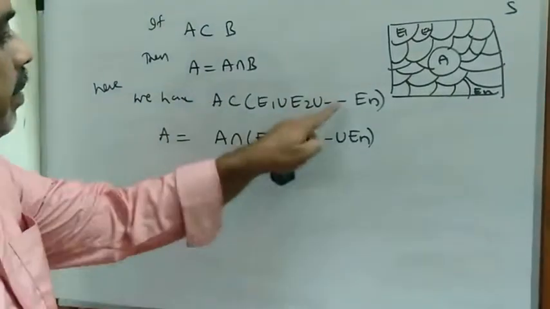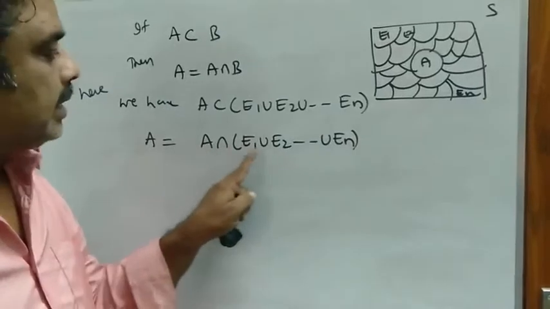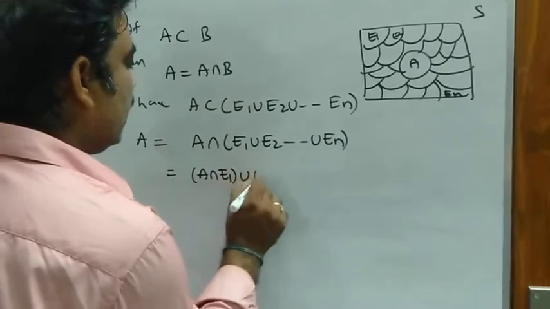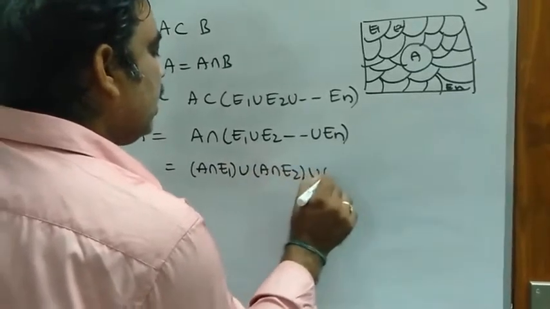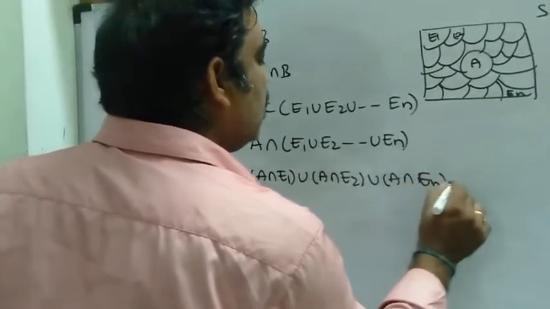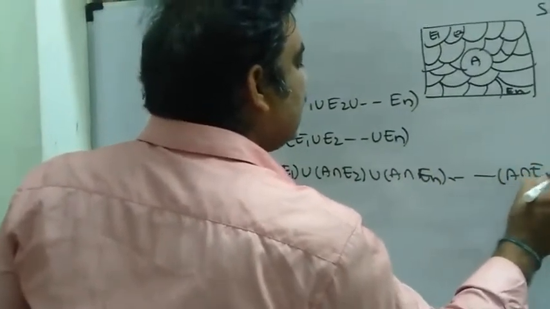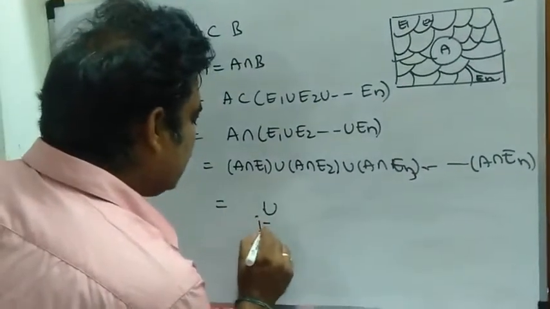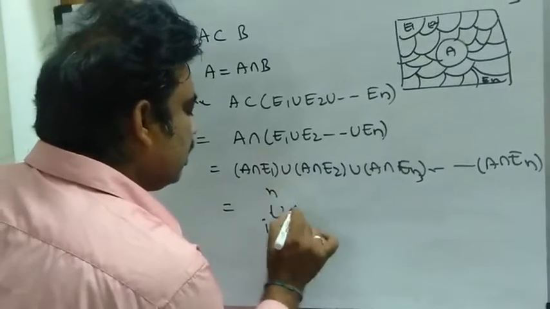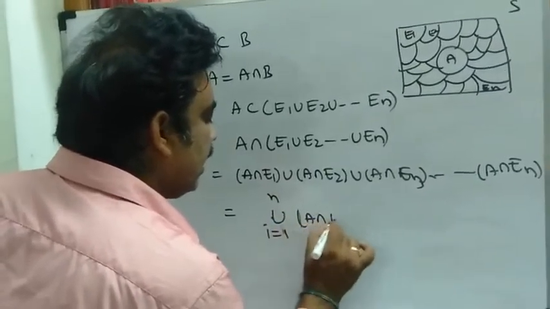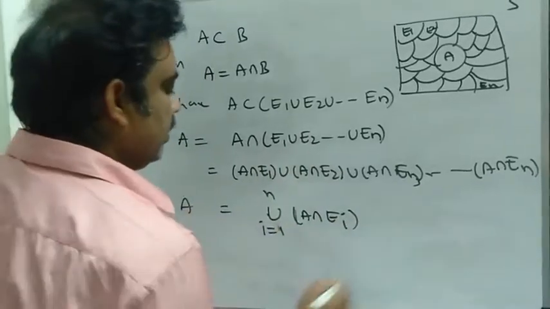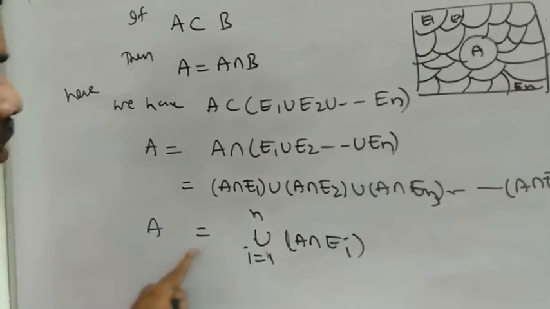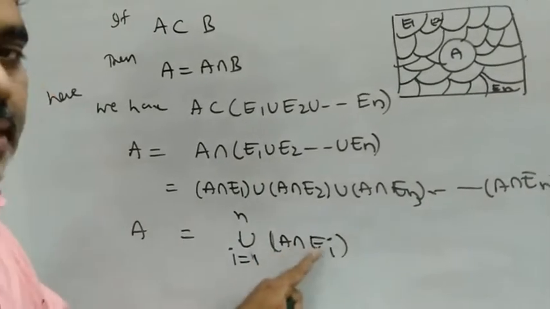By the distributive law, A intersection E1 union A intersection E2 union A intersection E3 union so on A intersection En. This can be written in the notation union i equals 1 to n of A intersection Ei, that is equal to A. So A is equal to union i equals 1 to n of A intersection Ei.